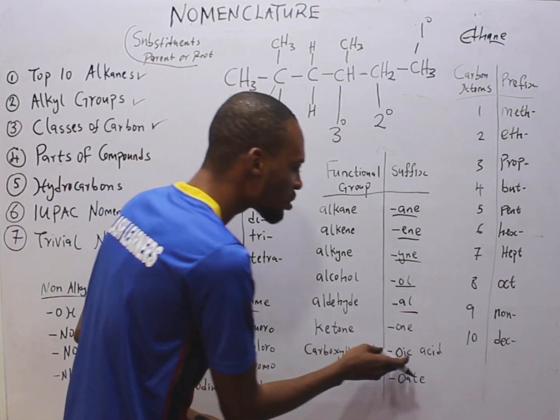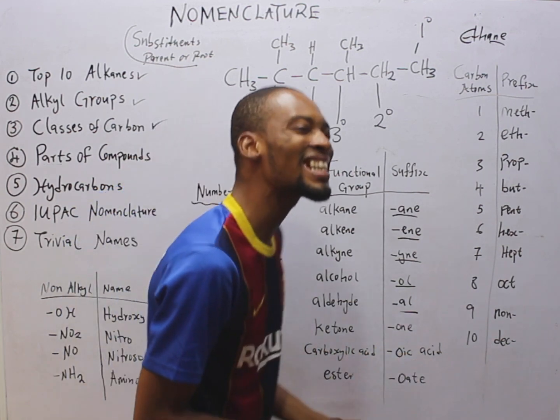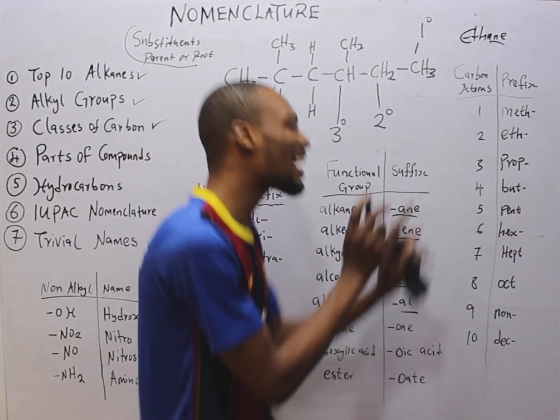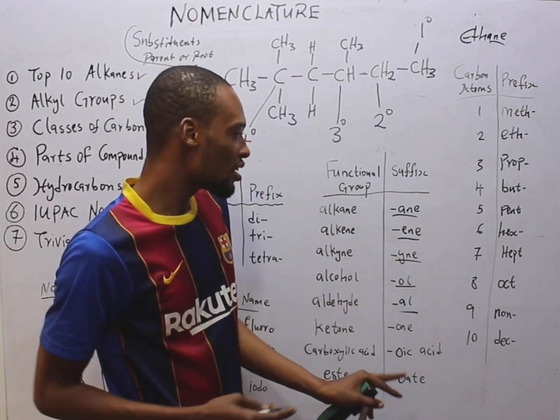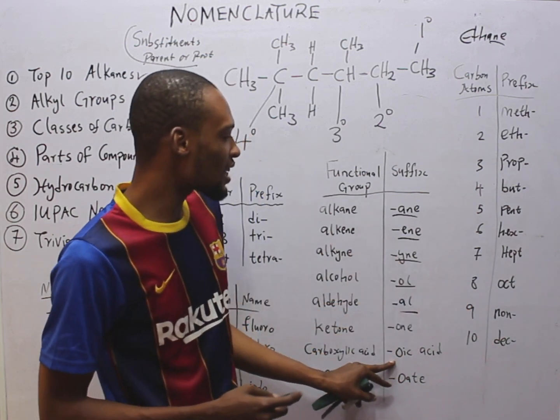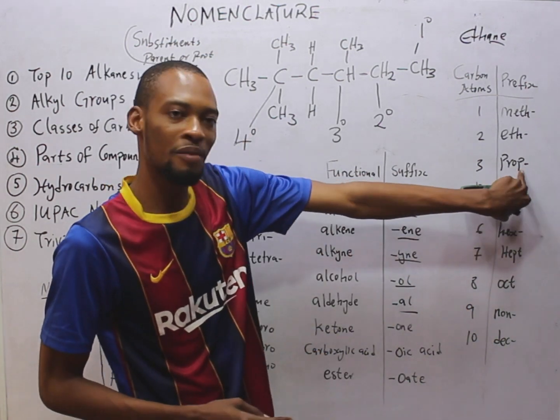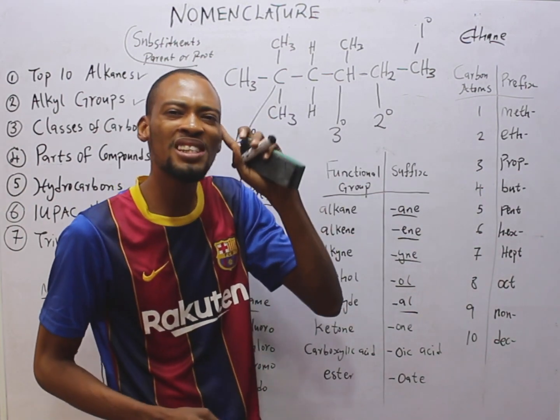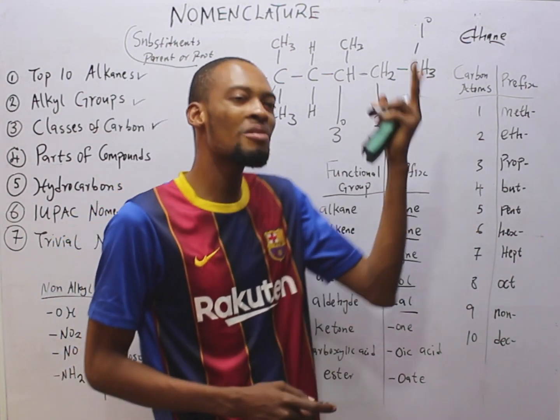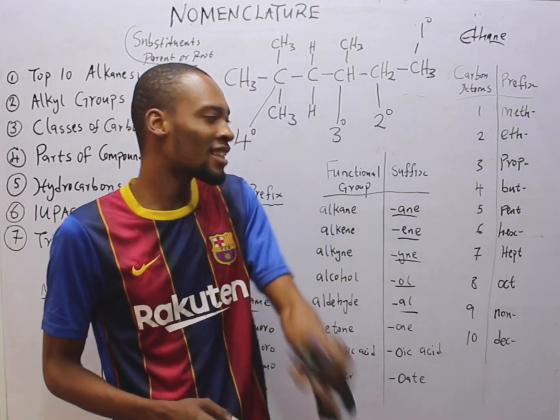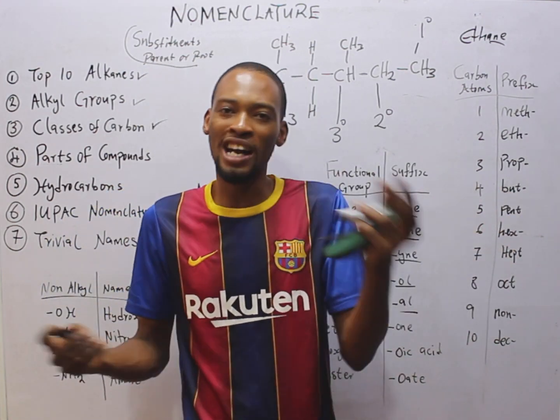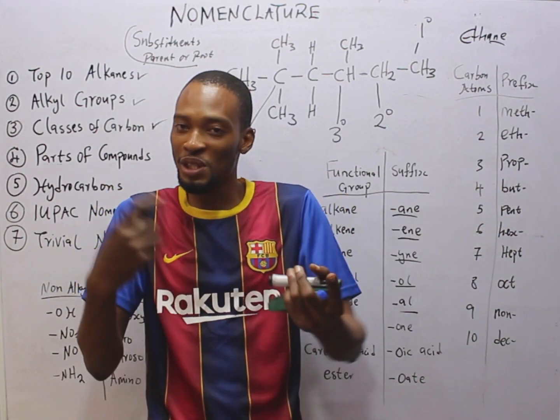Carboxylic acid, they will end with oic acid. Butanoic acid, propanoic acid. You see? So OIC is, for example, propanoic. Prop means it has 3 carbon. That already suggests to you. If I say butanoic acid, but already tells you that the acid has 4 carbon. So life is beginning to be sweet, right?